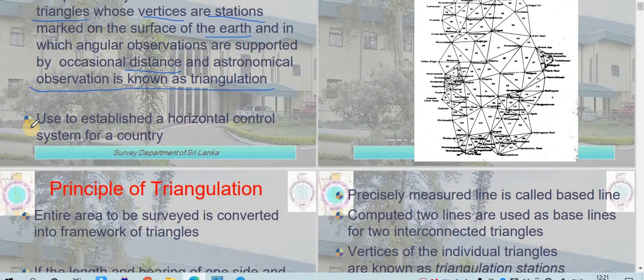It is used for the establishment of a horizontal control system over a country. So the triangulation process is used in order to control the horizontal control point system for a country. You must have seen a country map showing different features of the earth: different routes of roads, different routes of railway lines, different harvested areas of different parts of the country. All these maps have been prepared with the help of this triangulation system only. So it is used to establish a horizontal control system for a country.